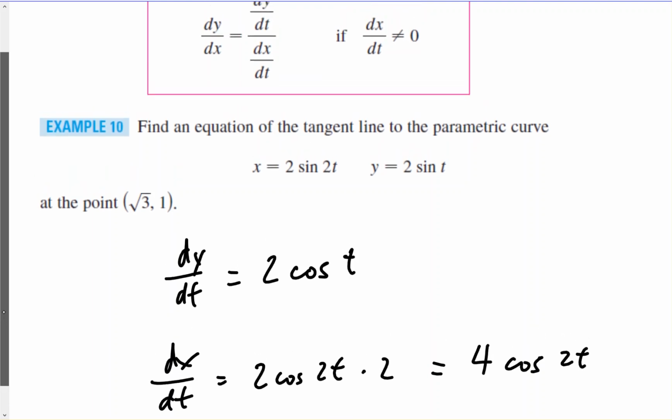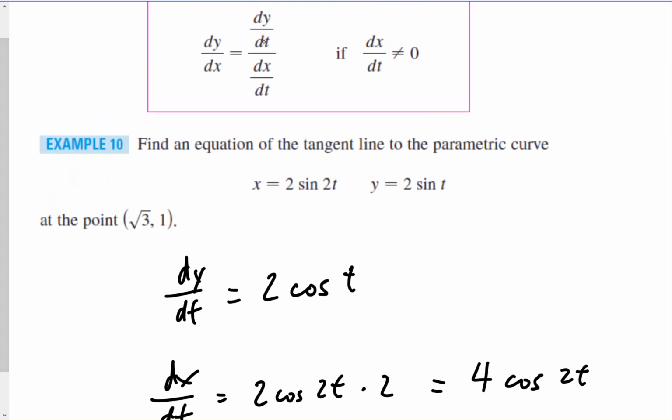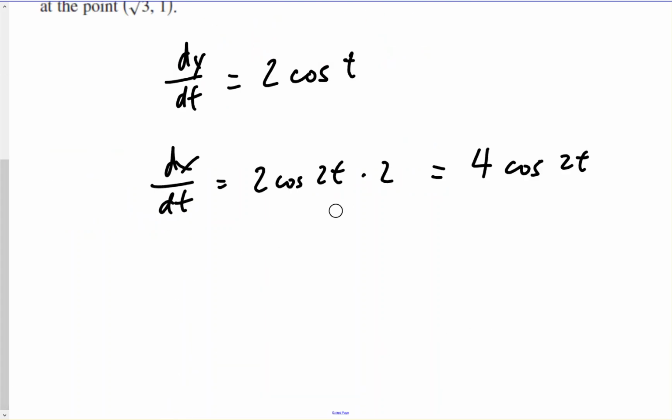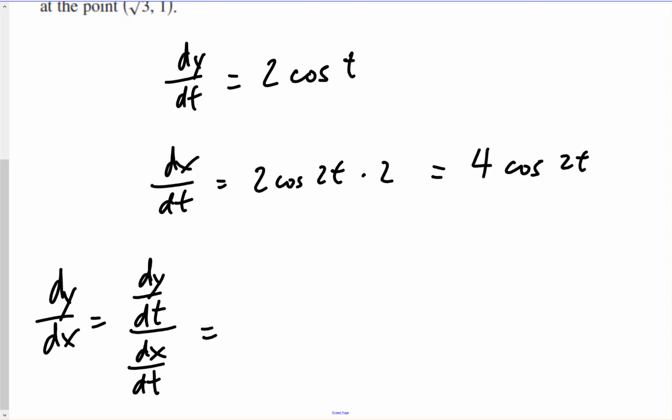And so now to get our derivative, we would take dy dt and put it over dx dt. So dy dx equals dy dt over dx dt. Okay, which gives us 4 cosine of 2t over 2 cosine of t.